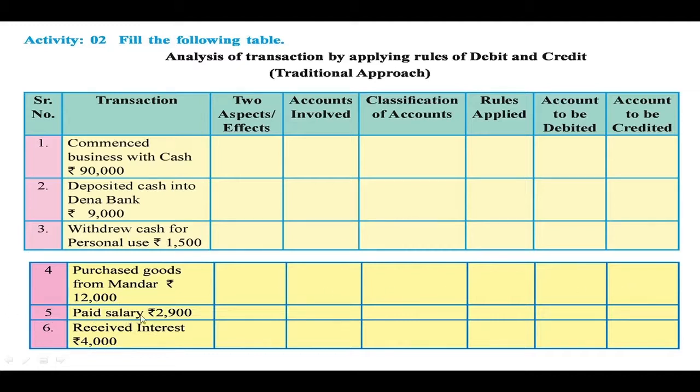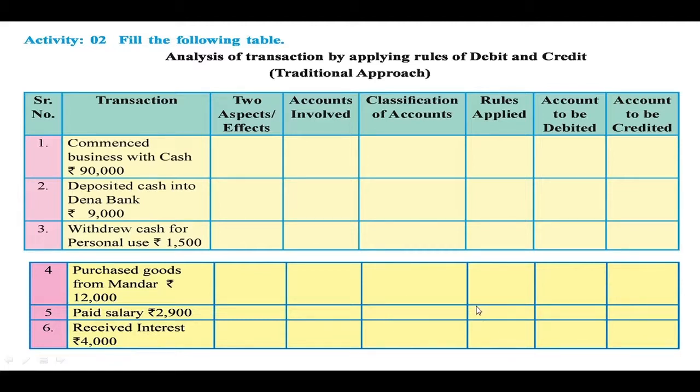Next, paid salary, rupees 2,900. Now the two accounts involved in this case are cash and salary. So two aspects of the transaction: salary is an expenditure, and when the salary is paid, cash goes out of the business. So the second aspect of the transaction is cash goes out. The two accounts involved in this transaction are, first, the salary account and second, the cash account. Classification of the account: salary is the nominal account because it is an expenditure, while cash is the real account.